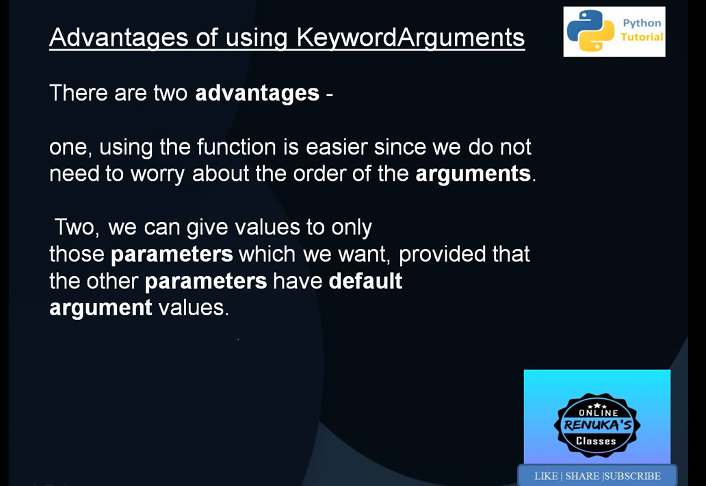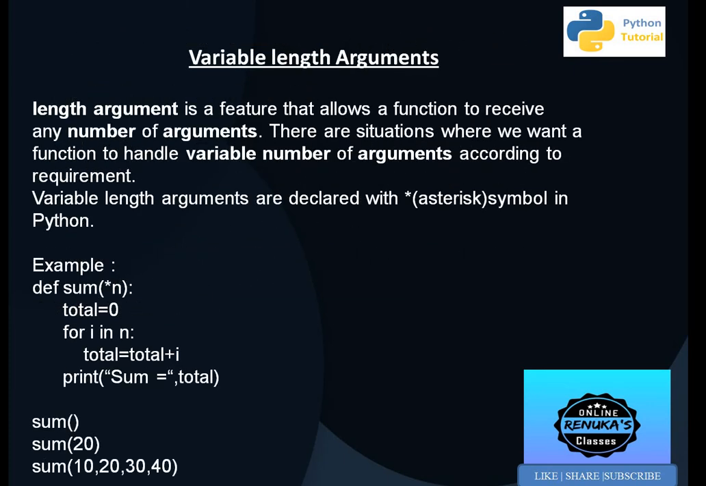Next type of arguments are variable length arguments. So what are variable length arguments? As the name suggests, if there are situations where we want a function to handle a number of arguments according to our requirement, not according to the parameters given in the function definition. It can be 1, 2, 3, 4, 5 or no parameter, 0 parameters. In that case we can use variable length arguments, which means we can give any number of parameters we want.